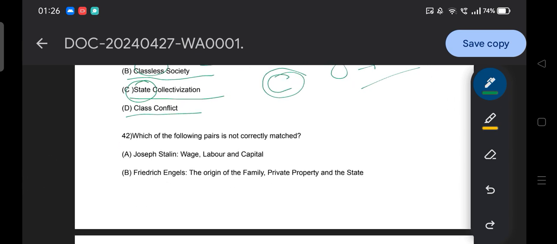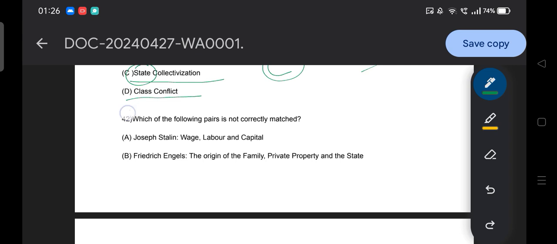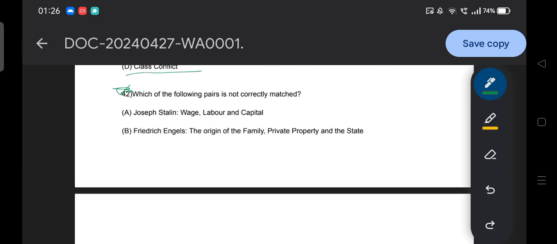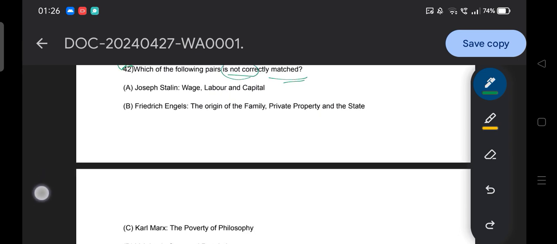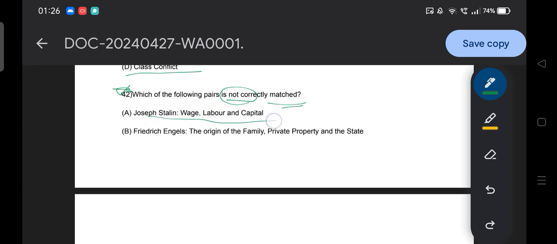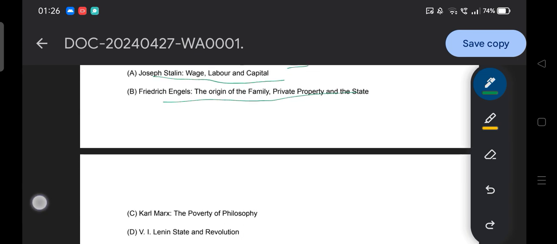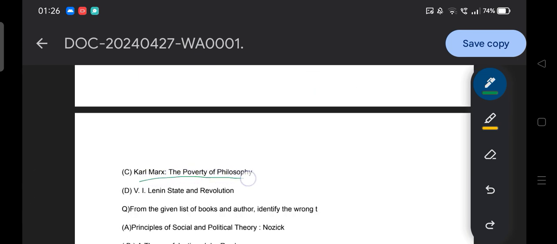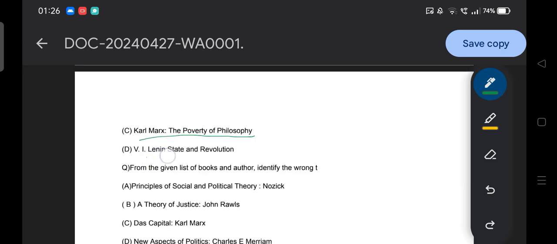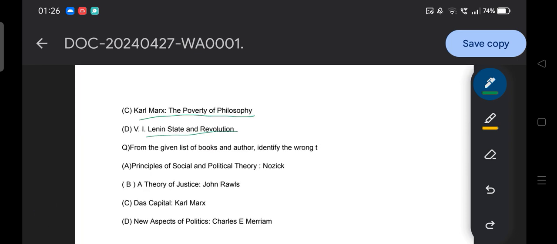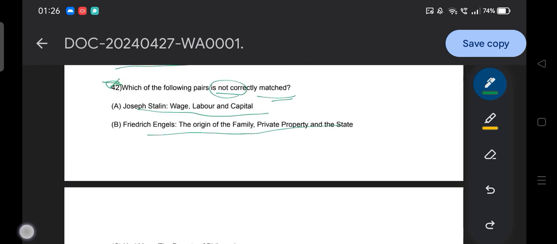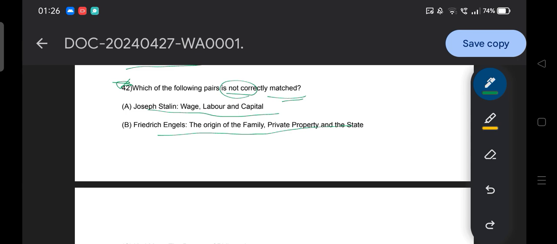Then moving to the next question, ignore this number, it's wrong. Which of the following pairs is not correctly matched? They are different thinkers and books. Option A, Joseph Stalin, Wage Labour and Capital. Option B, Frederick Engels, The Origin of the Family, Private Property and the State. Option C, Karl Marx, The Poverty of Philosophy. Option D, Lenin, State and Revolution. So which is the wrong pair? Hope you all know the answer. Option A is the answer.